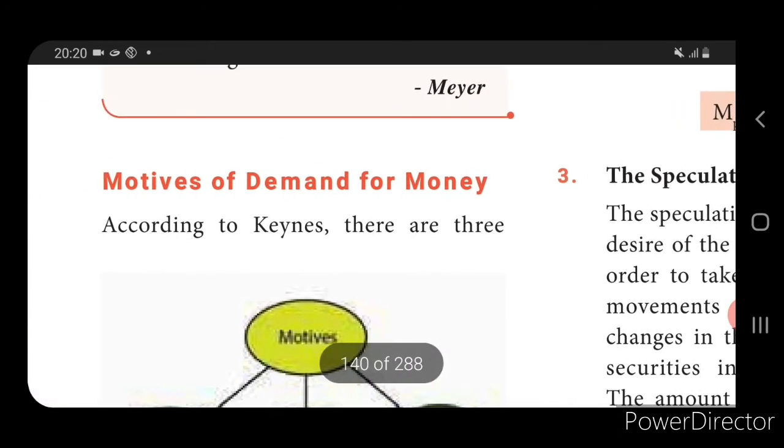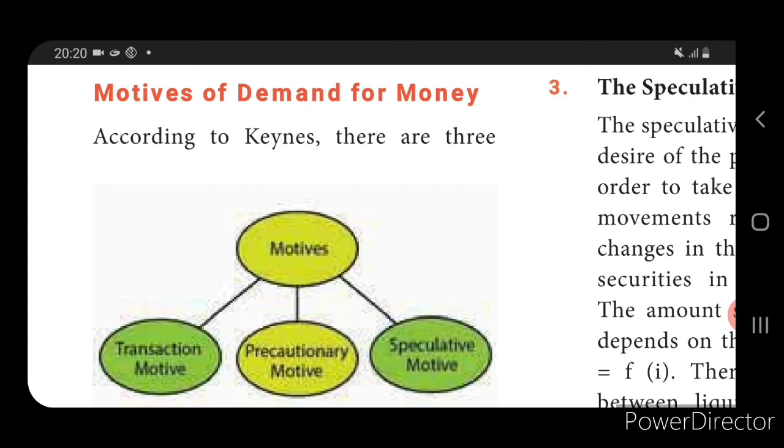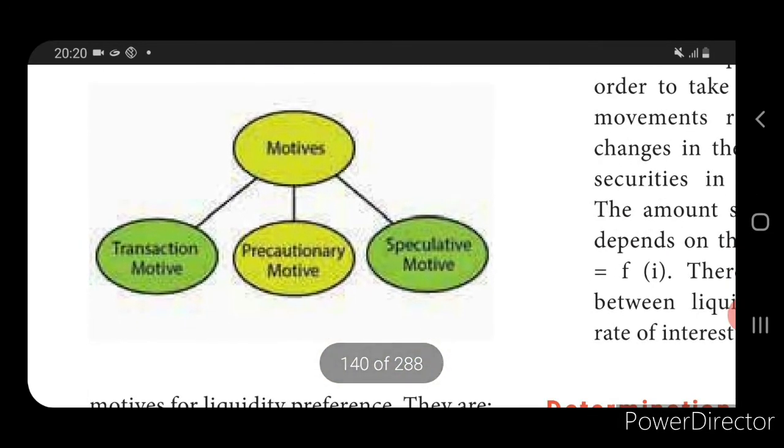According to J.M. Keynes, people hold cash for three purposes: transaction motive, precautionary motive and speculative motive. Transaction motive means people hold cash for day-to-day expenses. Precautionary motive means people hold cash for emergencies or anything unforeseen that happens. And the third one is the speculative motive, that people hold cash for future expenses, that is, they will purchase bonds and securities. Okay, so up to this I will stop.